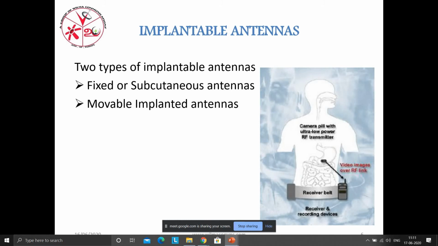By analyzing the database, the doctors can easily tell you what defect you have in that particular region or whether you are safe. So this mobile implantable antenna is also very useful in this field without any surgery.